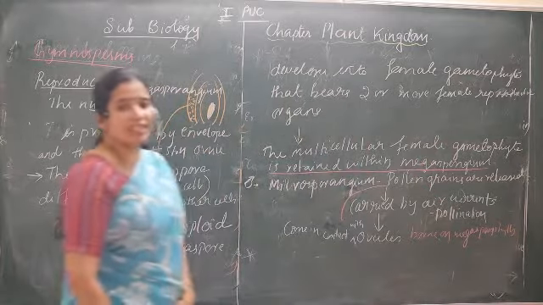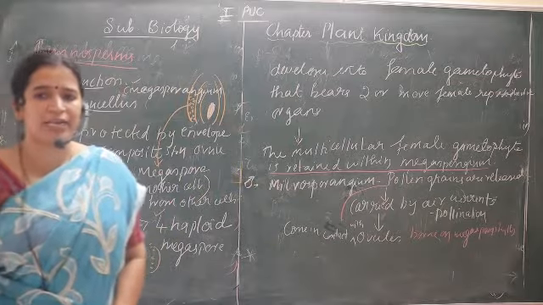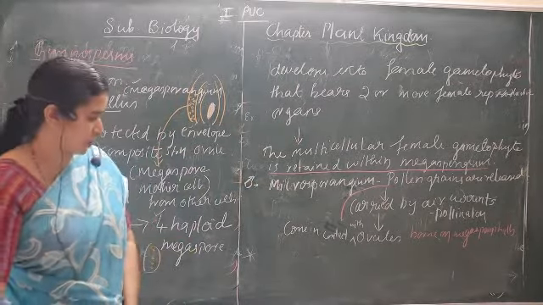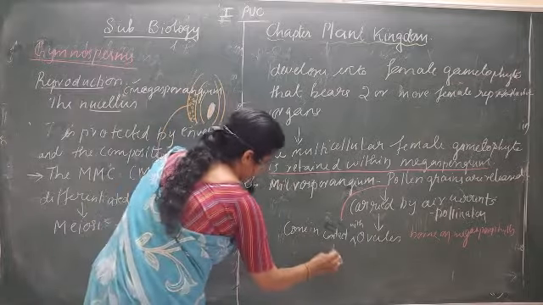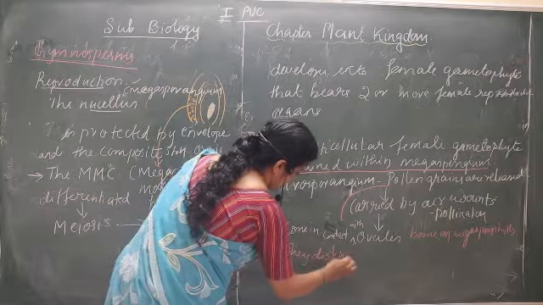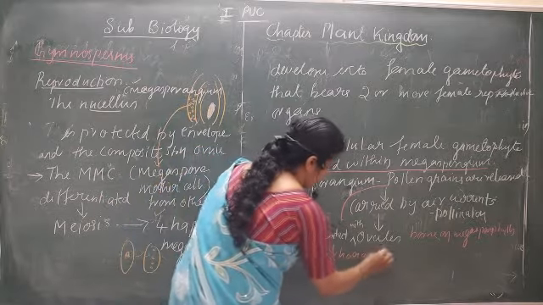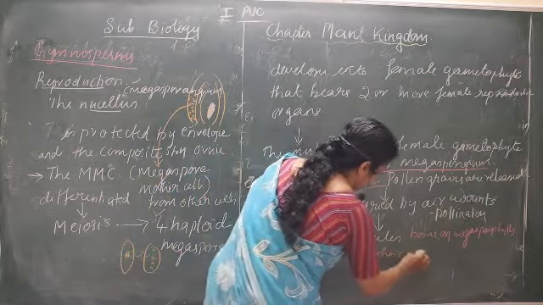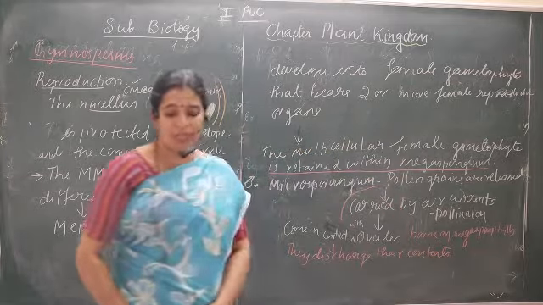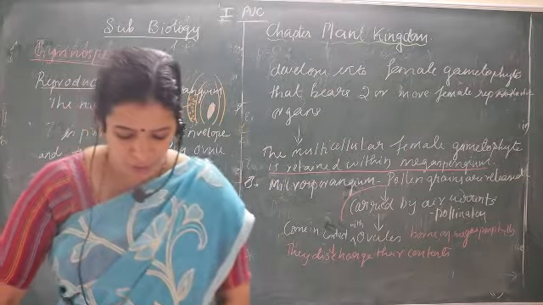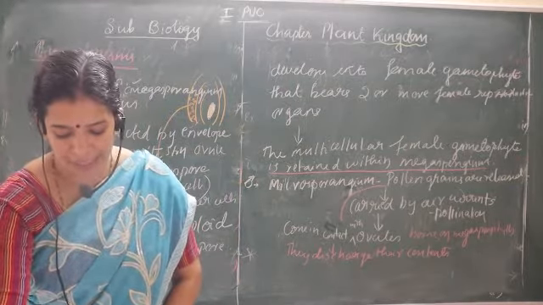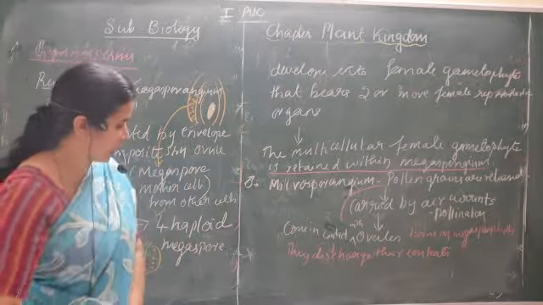After reaching the ovules, they discharge their contents to continue the pollination and fertilization process. They discharge their contents near the mouth of the megasporangium, near the archegonium, and then what happens?